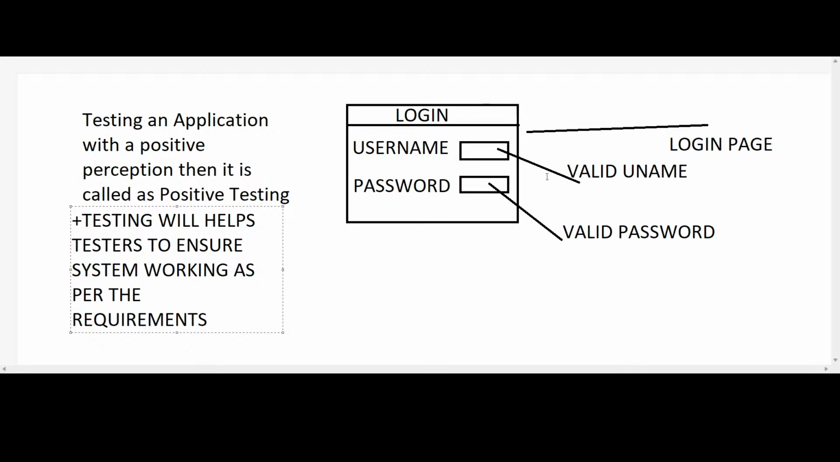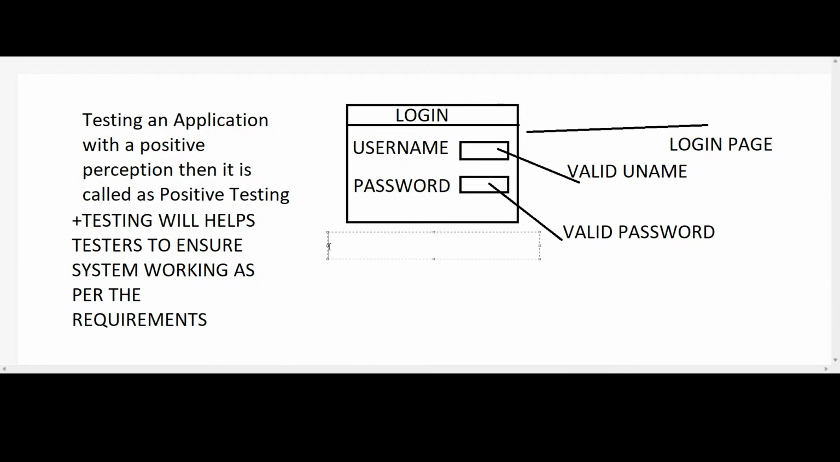Then if you go to negative testing: if we test a functionality with a negative perspective, then that is called negative testing.